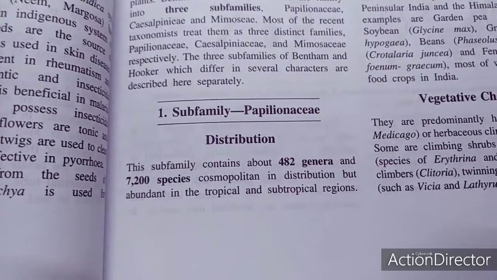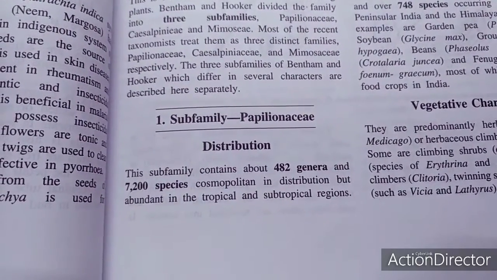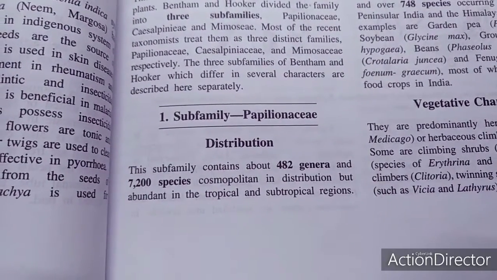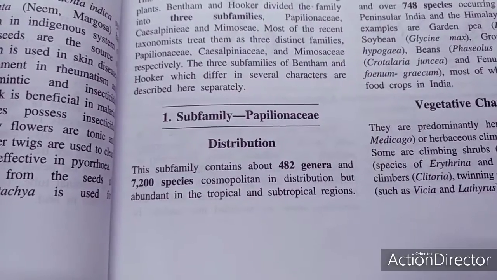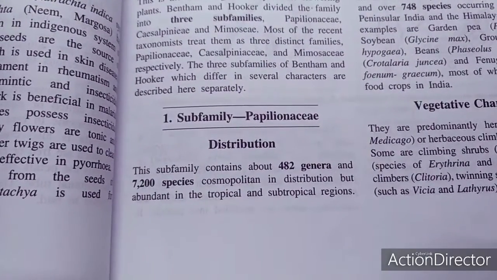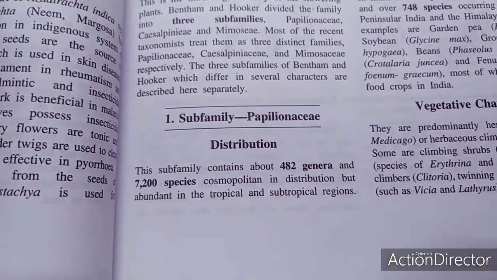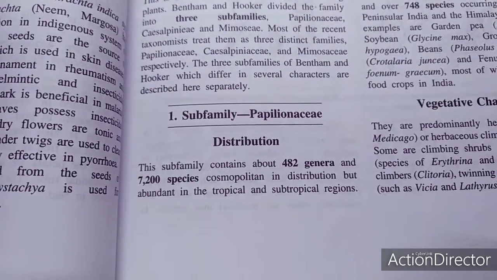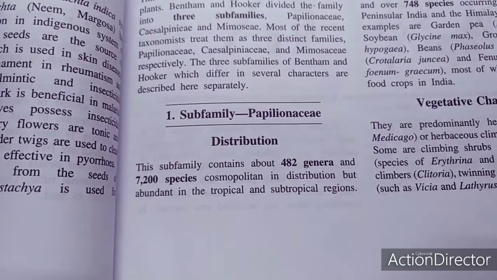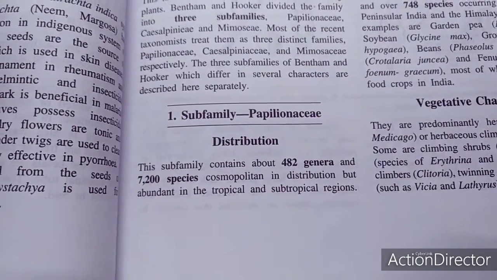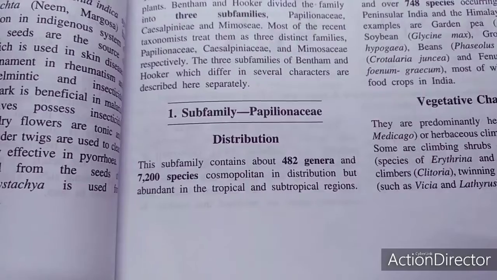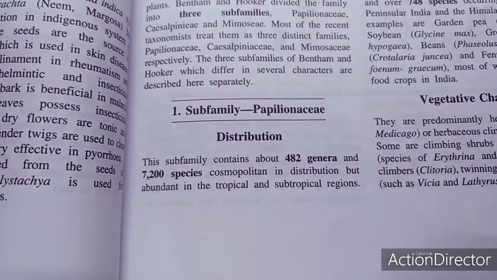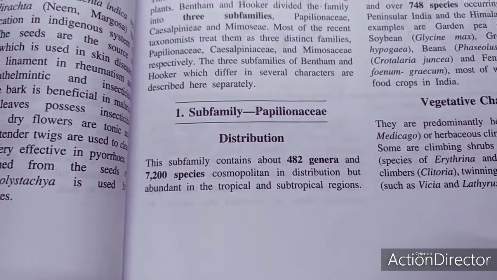In this case, the corolla possesses one large posterior standard, two lateral wings, and two inner ones, which are called the keel. Then the fruit type is also very interesting: the legume or the pod. This is a dry monocarpellary fruit which develops from a superior one-chambered ovary and dehisces by both the sutures. The vexillary arrangement of this corolla is called the imbricate arrangement. Of the 5 petals, the posterior one is the largest and covers the two lateral petals, and the lateral petals, the wings, overlap the two interior and smallest ones, which are called the keel.